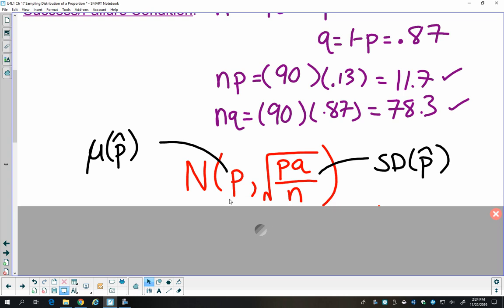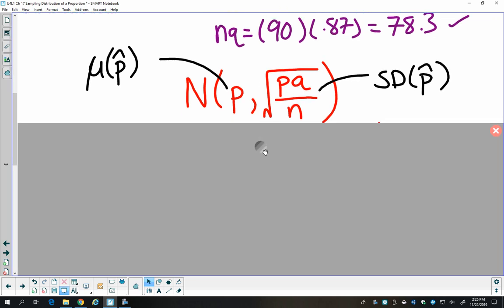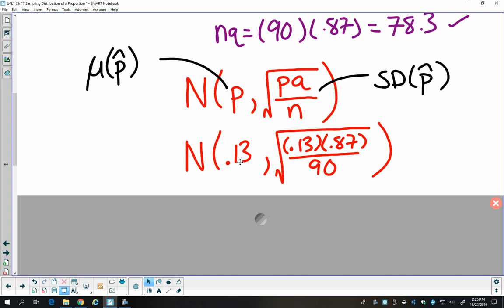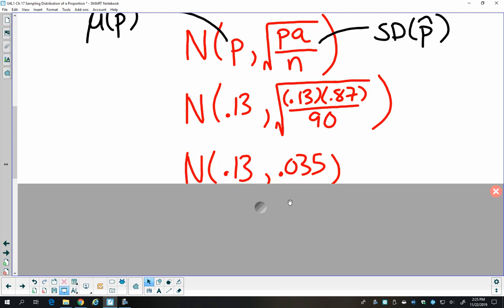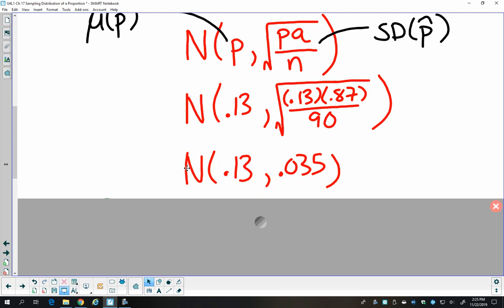So we'll then approximate our sampling distribution of the proportion of students who are left-handed using a normal model. Our mean is that 0.13, since 13% of the population is left-handed. And so we have a normal model with a mean of 0.13 and a standard deviation of 0.035.